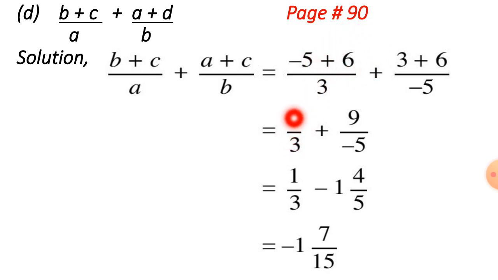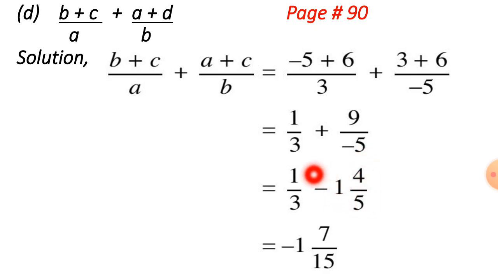It will be 1 over 3, and we have to add these two numbers: 3 plus 6 is equal to 9 over -5. You know that it is an improper fraction. What is an improper fraction? One where the numerator is greater than the denominator. So we have to change this into a mixed fraction. How to change it? We divide these two numbers; the quotient, remainder and divisor give -1 4 over 5.